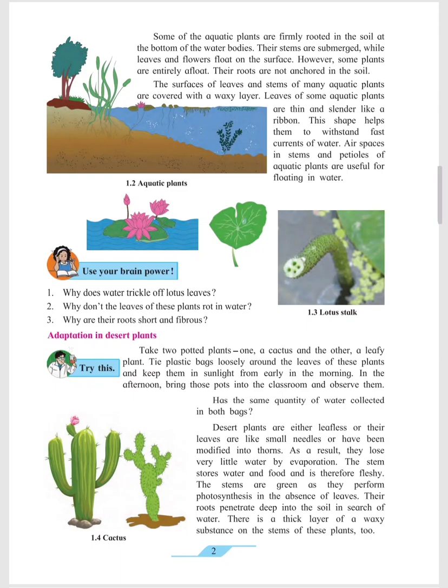Next one is adaptation in desert plants. Desert plants are the plants which have a fleshy body. They have small needle-like thorns on the surface of their body. Cactus is one of the plants which lives in desert areas. These plants contain a lot of water in their body, in their leaves.